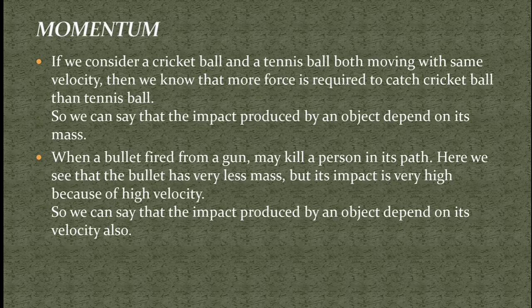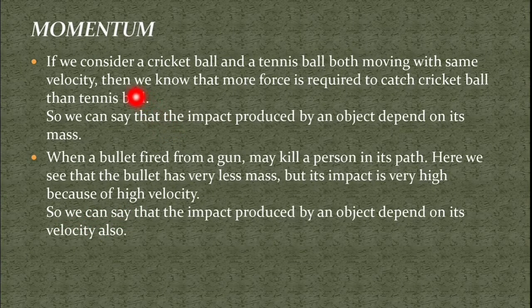So we can say that the impact produced by an object depends on its velocity also, not only on mass but also on velocity. From the first example, it is clear that the impact produced by an object depends on its mass, and from the second example it is clear that the impact also depends on its velocity. So considering these two examples, we can say that the impact produced by an object depends both on its mass as well as velocity.